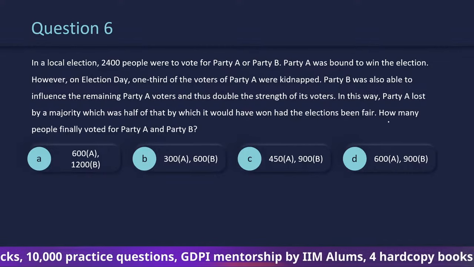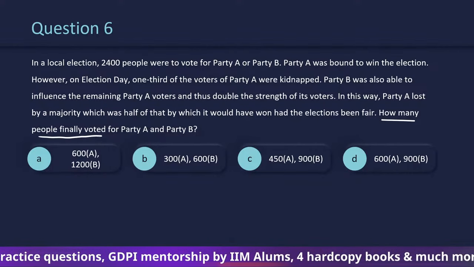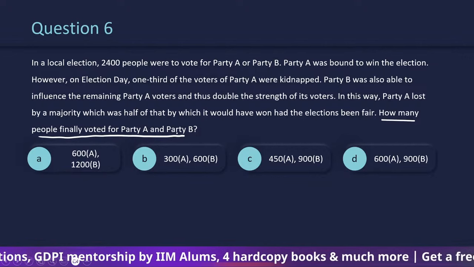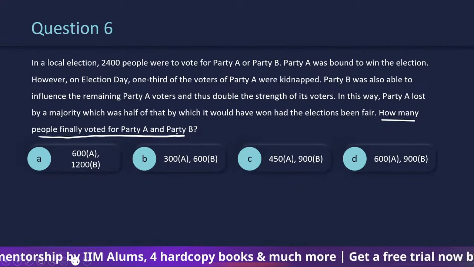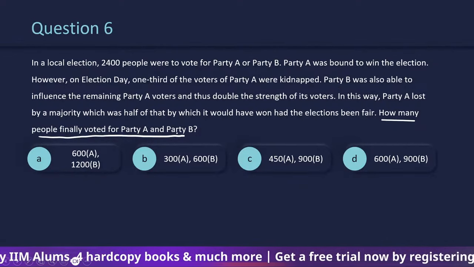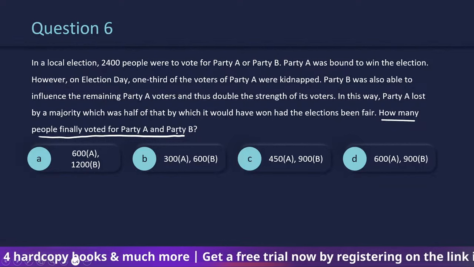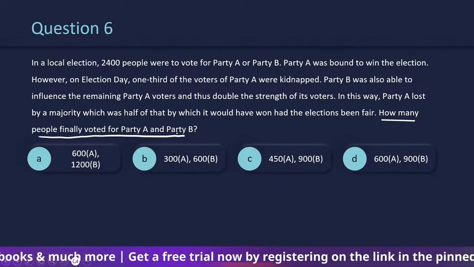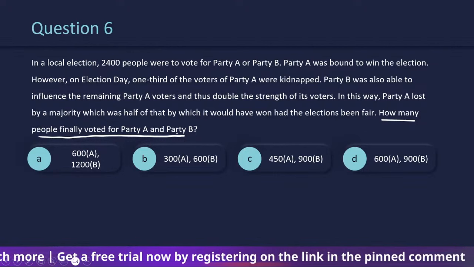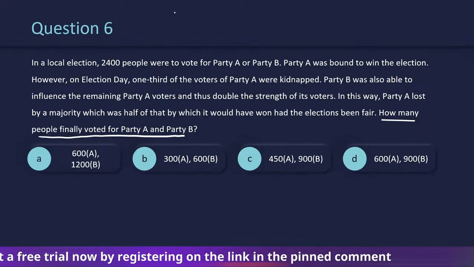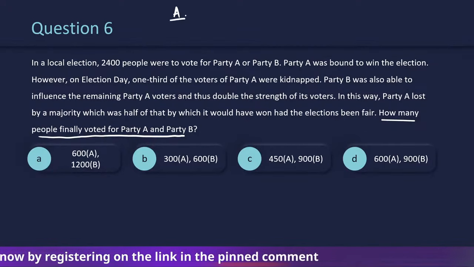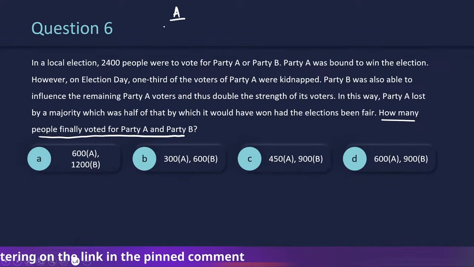The options are giving us how many people finally voted for party A and party B. Okay. So instead of using equations, let's use the options. Before I start using the options, let's look at this. Suppose party A, total number of voters. I'm just randomly assuming values.